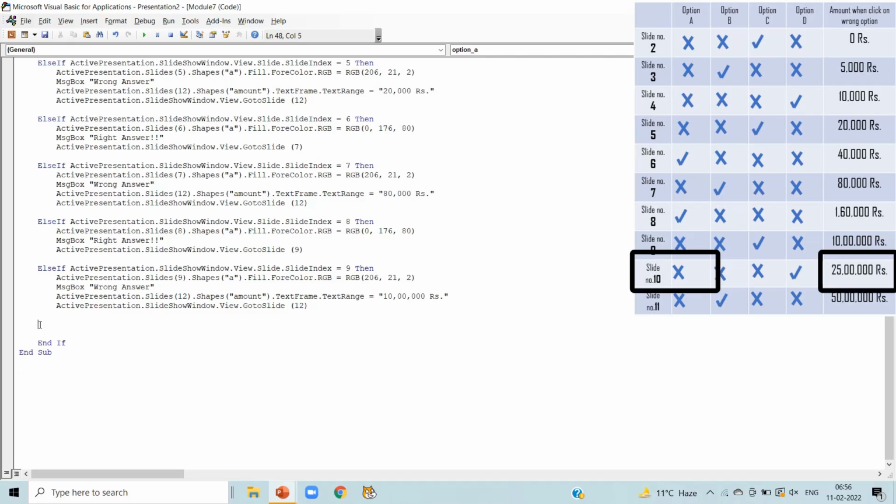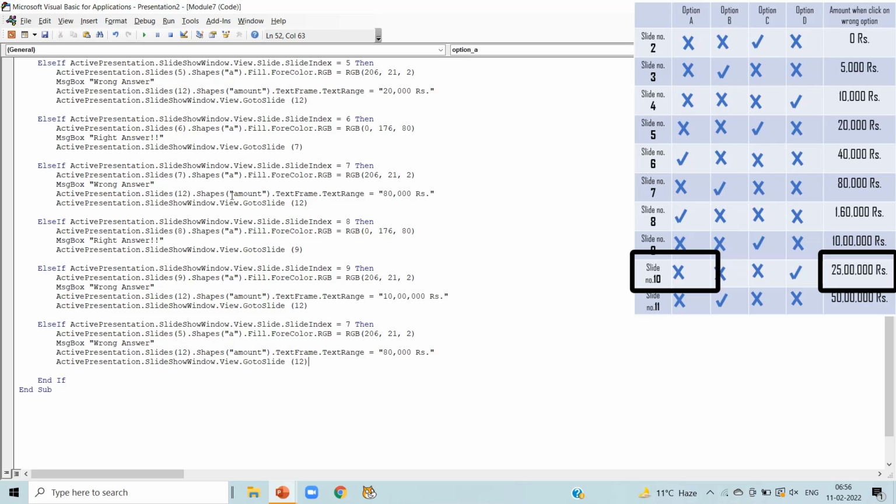Now we can notice on slide number 10, option A is having wrong answer. So copy the code having wrong answer and paste it and change the slide number to 10. In the second line also change the slide number to 10. Message box, wrong answer, and the amount when we click on wrong answer is 25 lakh here.